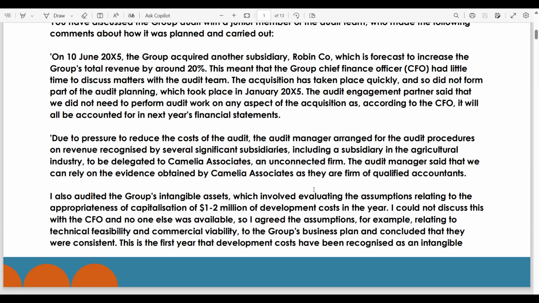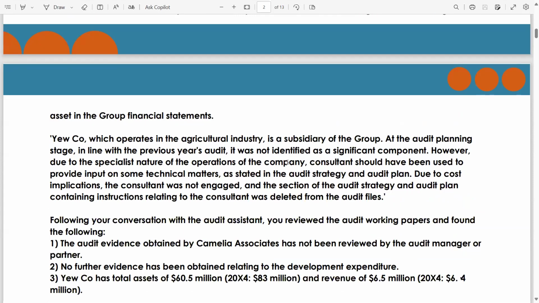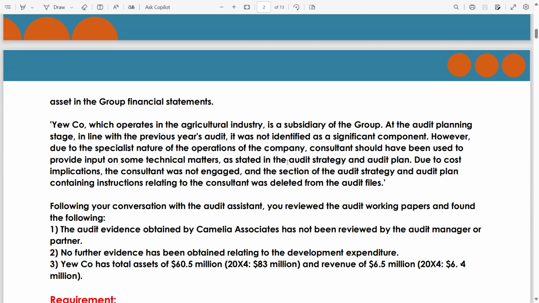Also, if you are a junior, this is the first year that development costs have been recognized as an intangible asset. This is the first time. Of course, there are some R&D as well, as an asset in the group financial statements. You, a company which operates in the agricultural industry.